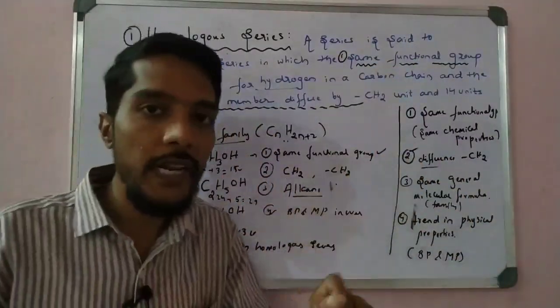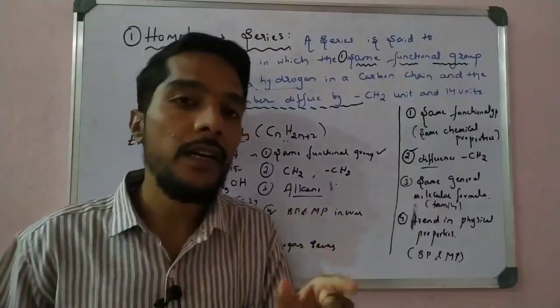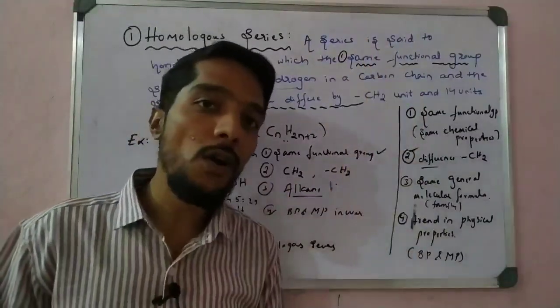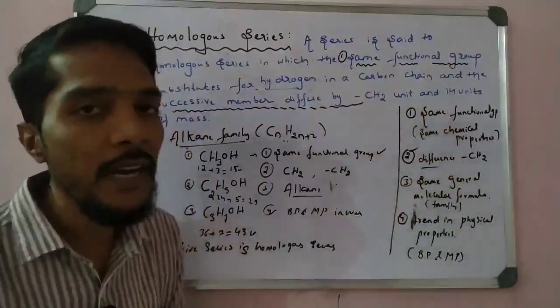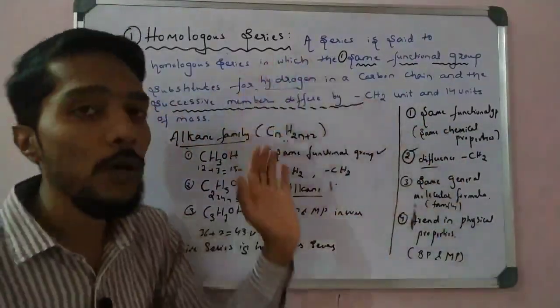One increase, one decrease, one increase is not a trend. Trend means all increase or all decrease. When these four conditions are satisfied, that is the definition of a homologous series, right?